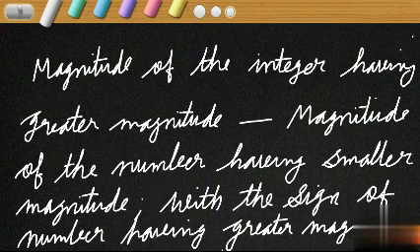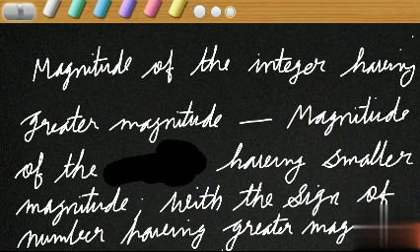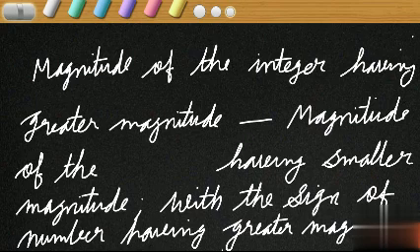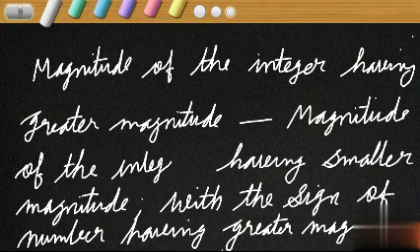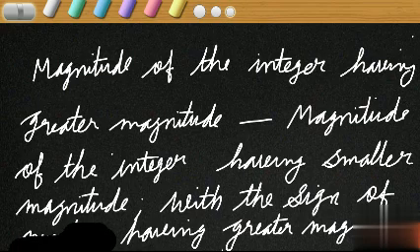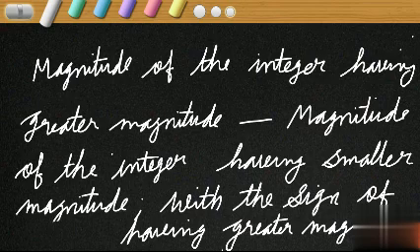Okay. What is the rule? Magnitude of the integer having greater magnitude minus magnitude of the integer, not number, having smaller magnitude, with the sign of the integer having greater magnitude.